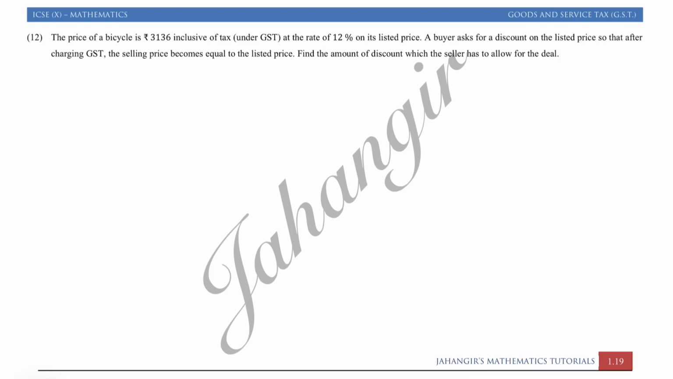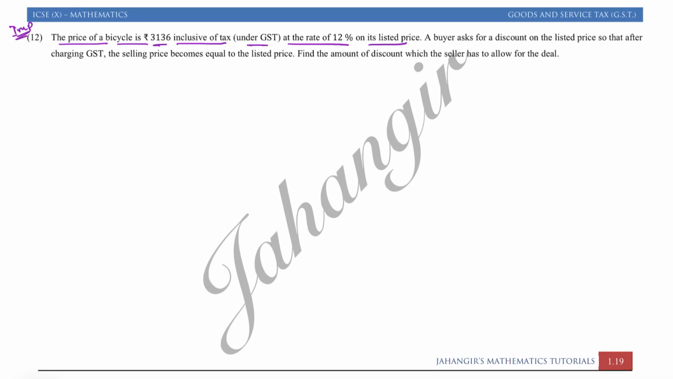Question number 12. This is again an important question. The price of a bicycle is rupees 3136 inclusive of tax. See, again here we have a price inclusive of tax under GST at a rate of 12% on the list price. A buyer asks for a discount on the list price so that after charging GST, the selling price becomes equal to the list price. Find the amount of discount which the seller has to allow for the deal.